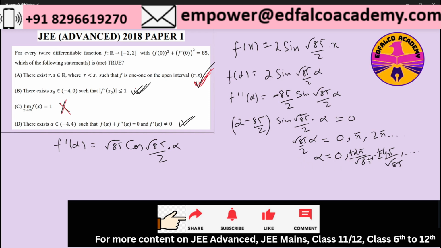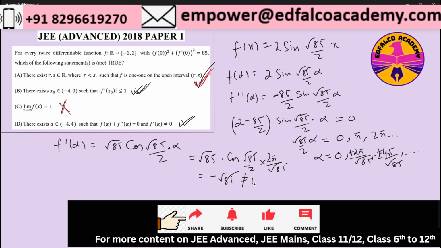Let's test it on one of the values, like 2 pi by root 85. It will become root 85 into cos of root 85 by 2 into 2 pi by root 85. That means this becomes cos of pi, which you already know is minus 1, so it becomes minus root 85.